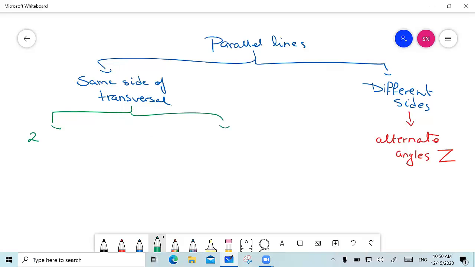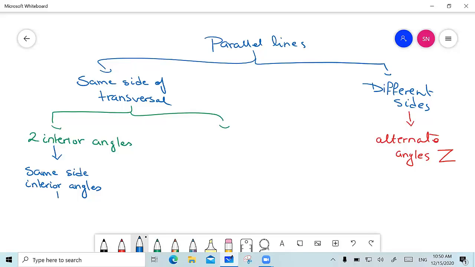Either I have two interior angles, and when I have two interior angles, this means that I'm having same side interior angles, and they are supplementary, meaning that they sum up to give me 180 degrees, and they are formed with the letter U.